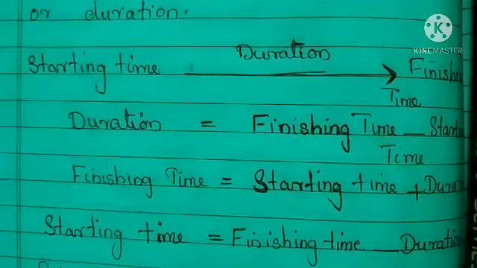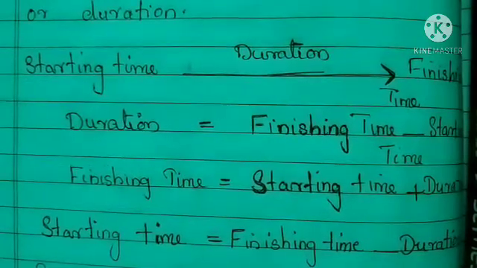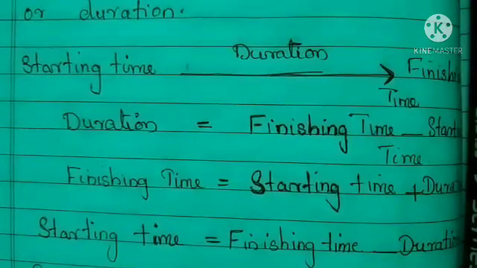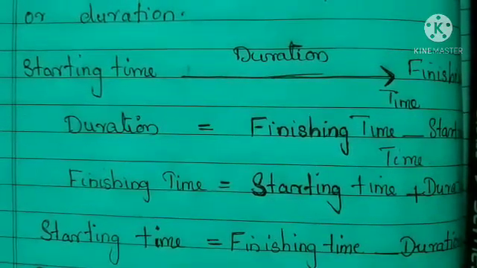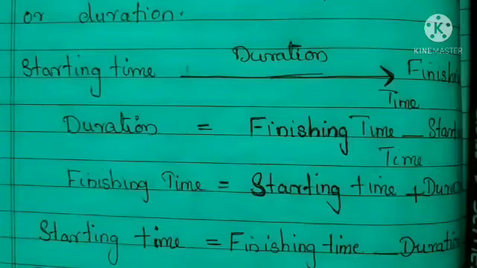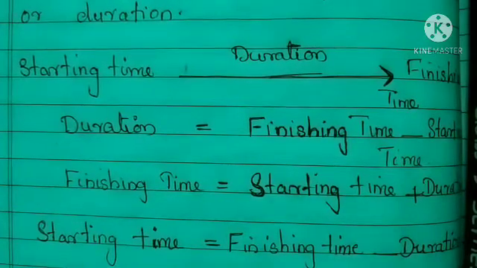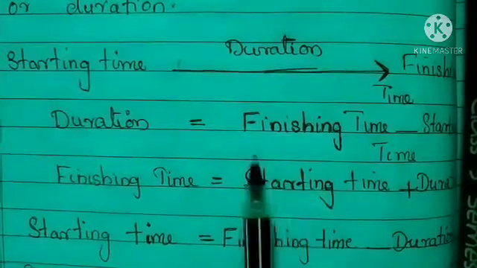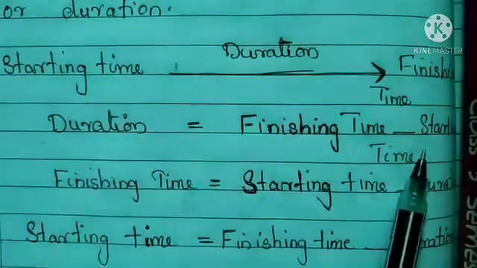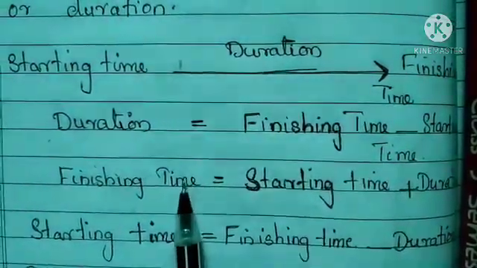So we told duration is the time between finishing time and starting time. So here we can prepare the formula to find duration. Duration equals finishing time minus starting time. Finishing time minus starting time, you will get duration.